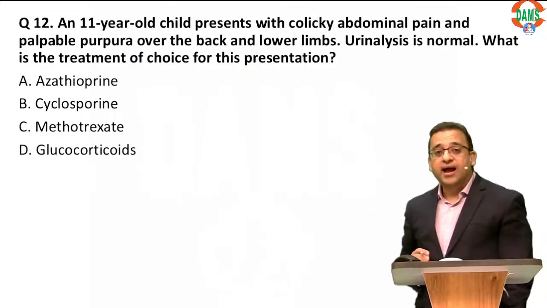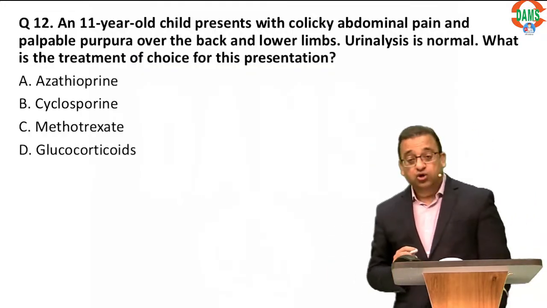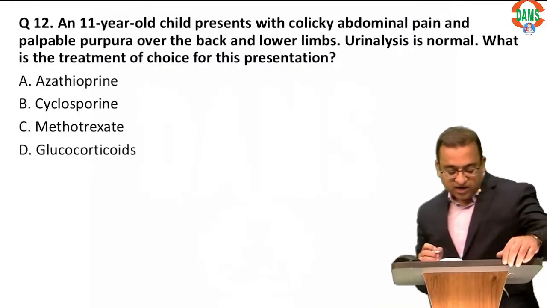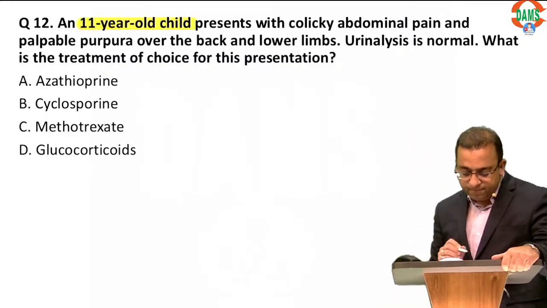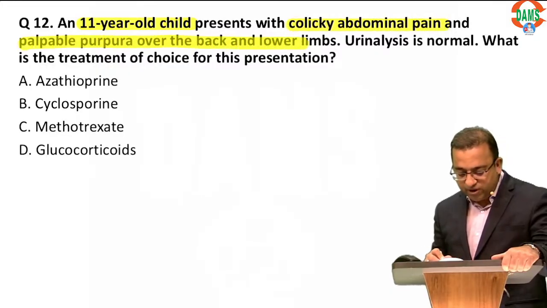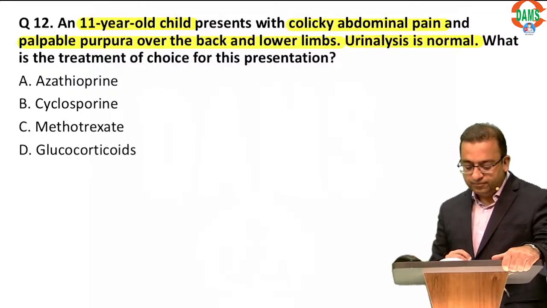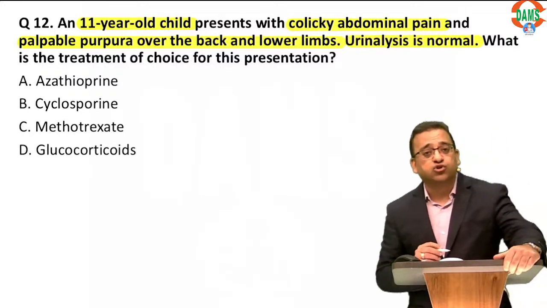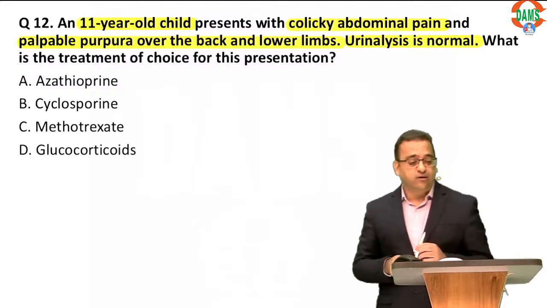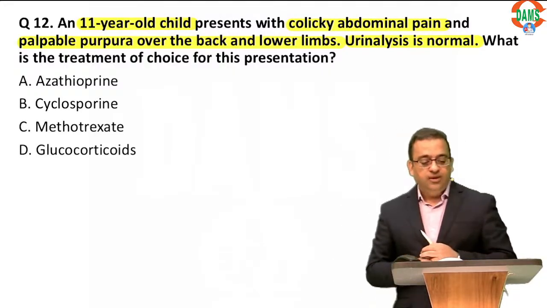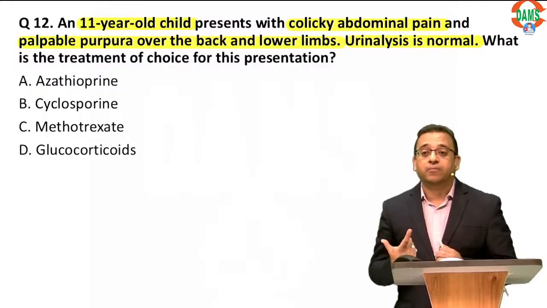And now let us talk about question number 12. It's a 11-year-old boy who got pain abdomen and palpable purpura. Urine analysis is normal. What is your diagnosis? Anyone? Question 12. Pain abdomen with palpable purpura.